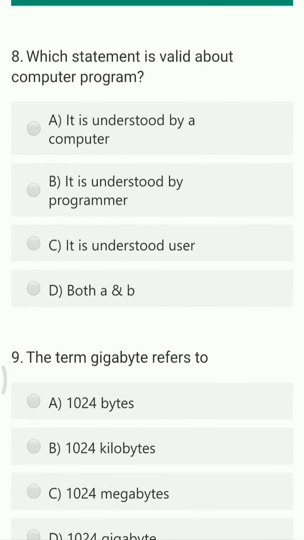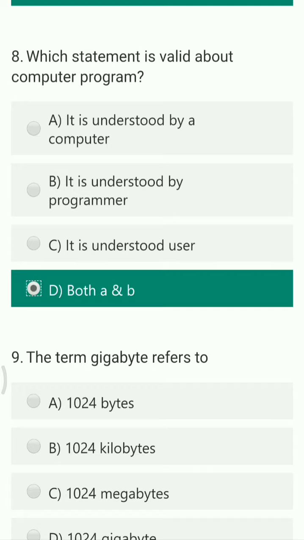Which statement is valid about computer program? It is understood by a computer, it is understood by a programmer, it is understood by a user, or both A and B. So the computer programming languages are understood well by the programmer who is having the knowledge of that particular programming language. So the programming language can be C language, C++ language or Java language. And these programming languages are also understood by the computer. So option D, both A and B is the right answer.